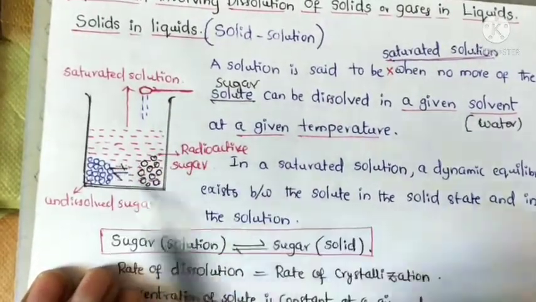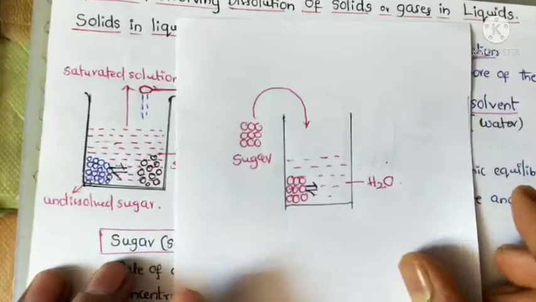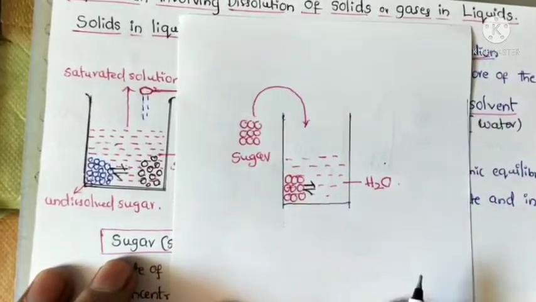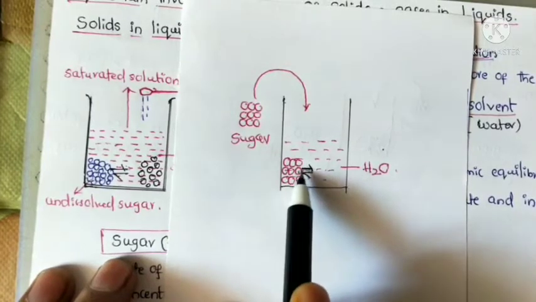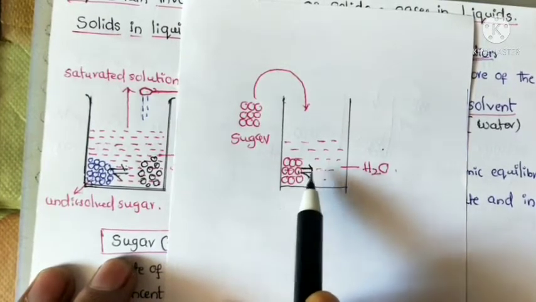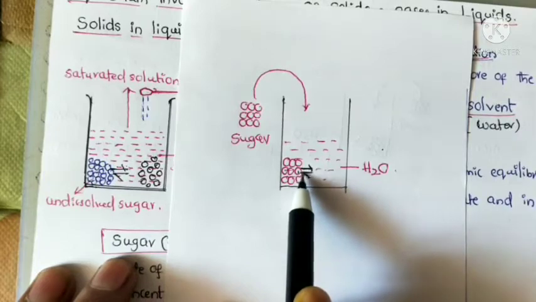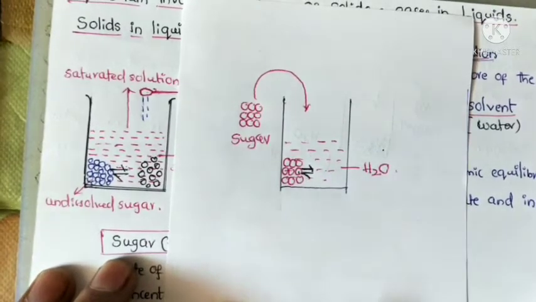Here both are in equilibrium. That means the rate of dissolution is exactly equal to the rate of crystallization.